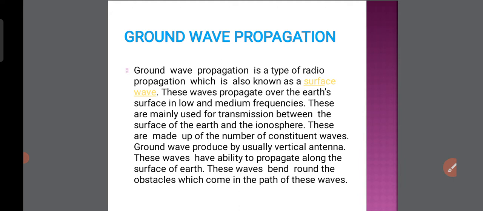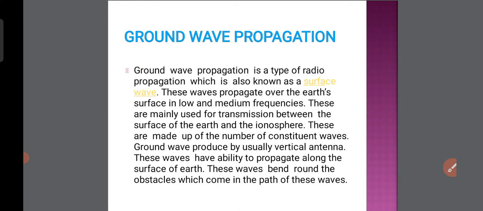These are made up of a number of constituent waves. Our radio waves are located in the ionosphere, in this layer. The distance from the earth's surface to the ionosphere is 400 kilometers. Ground waves are usually produced by a vertical antenna. These waves have the ability to propagate along the surface of the earth. These waves bend around the obstacles which come in their path.